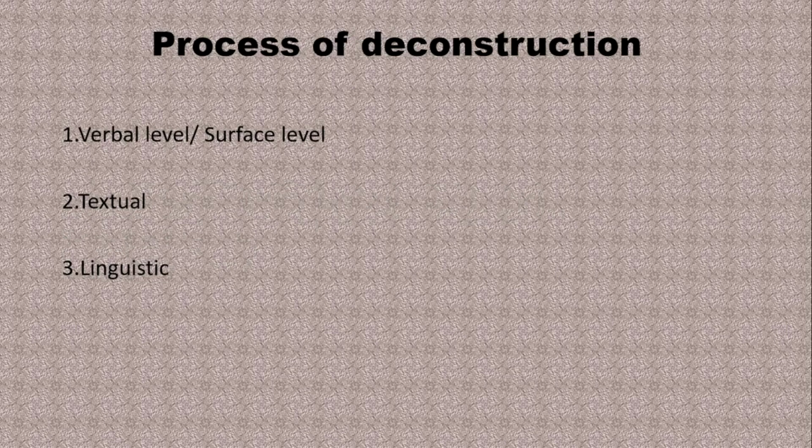So, the process of deconstruction. This deconstruction involves three processes. First one is called the verbal level or surface level. In this first level, we will look for paradoxes or conflicts in the text. Second one is called the textual level. Here we will look for shifts and breaks. Then the third level is called the linguistic level. Here we can see the adequacy of language comes into question. So it is all about the unworthiness of language. So these are the processes of deconstruction.